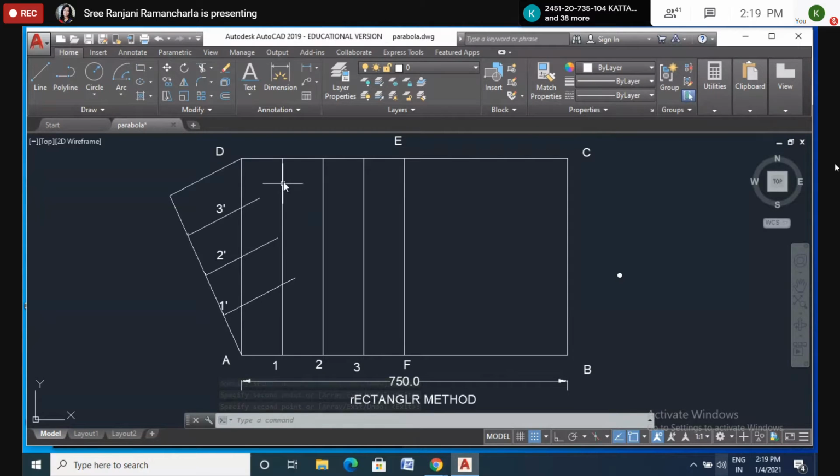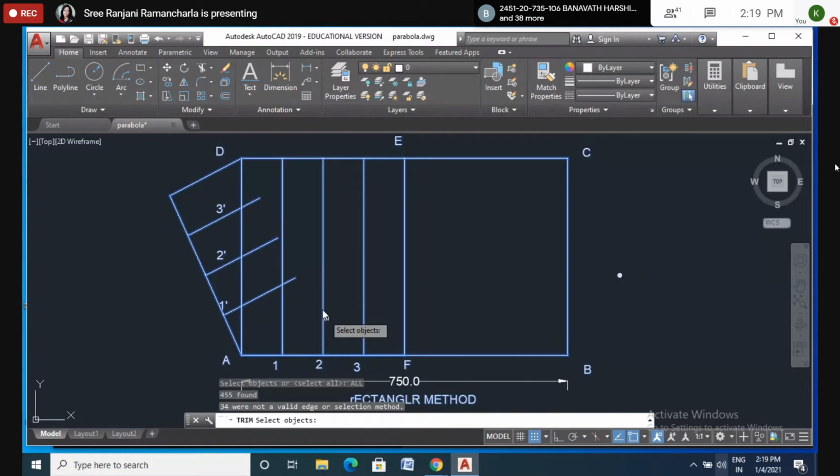So for that I want to trim this one. So trim all. Select the objects, double enter. Now I want to fill these lines.